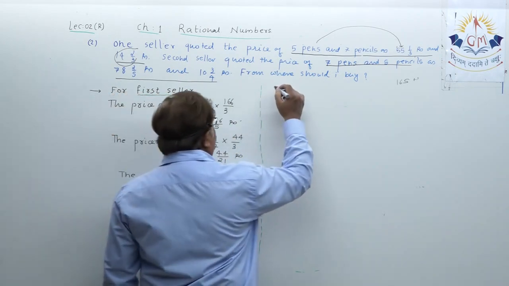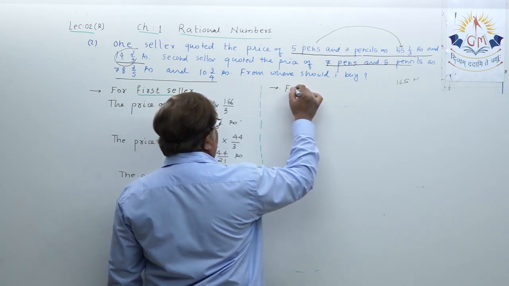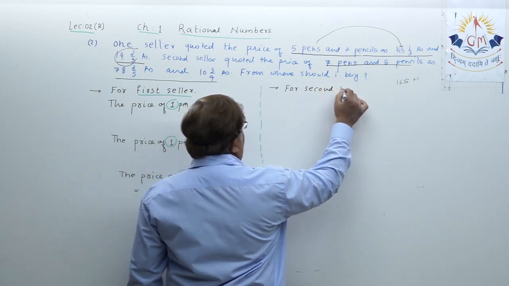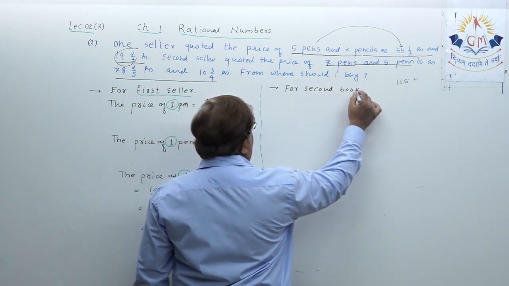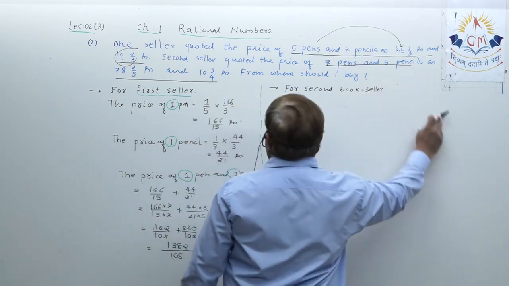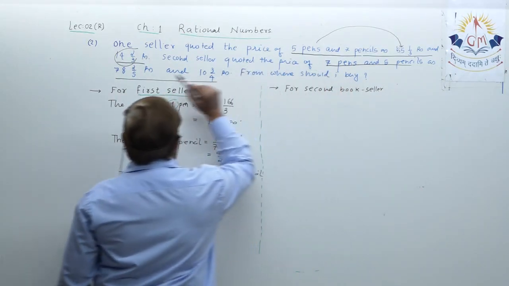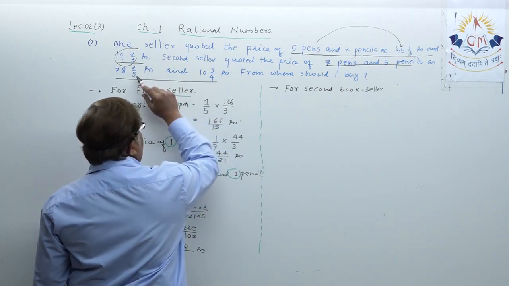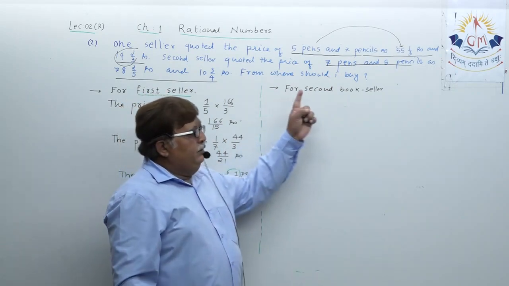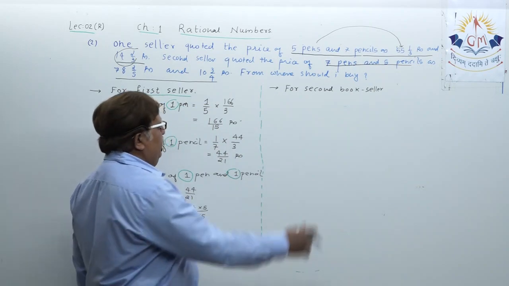Let us go for the second bookseller, please concentrate here, okay. He has quoted the price of 7 pens and 5 pencils as this. Let us find the price of one pen and one pencil, okay.